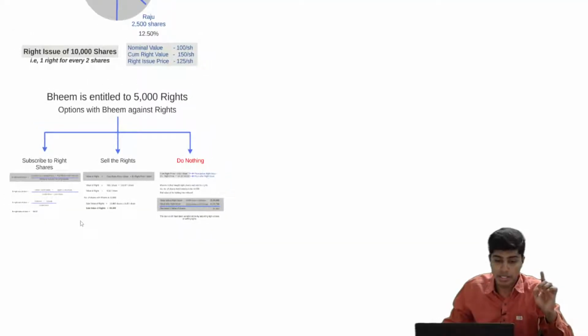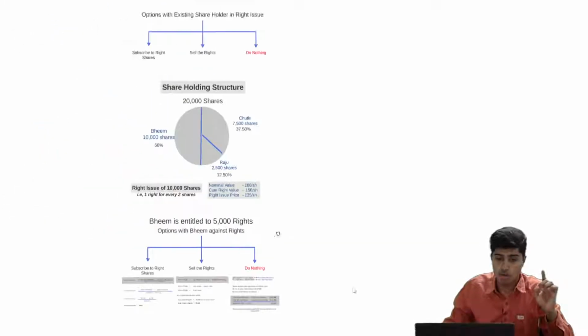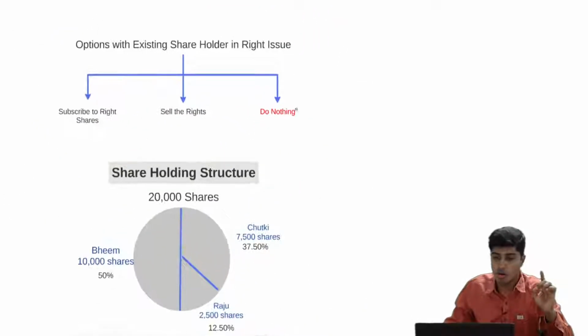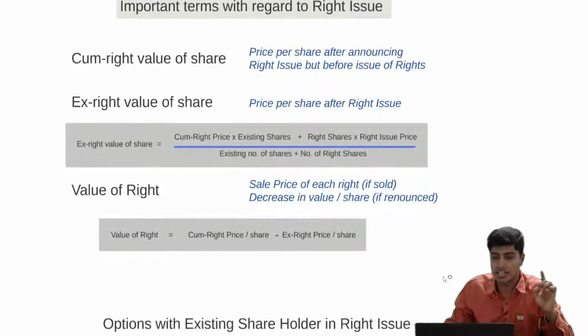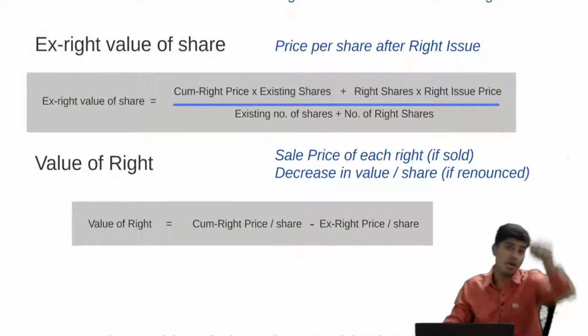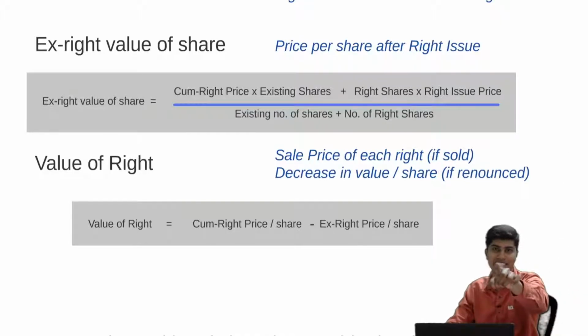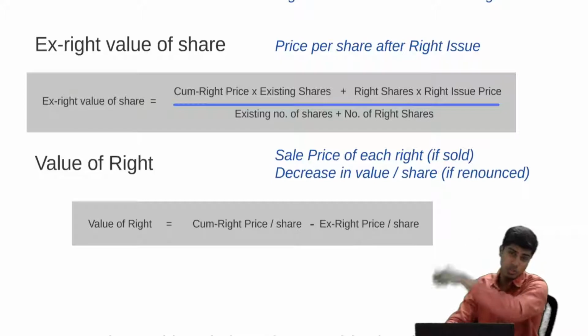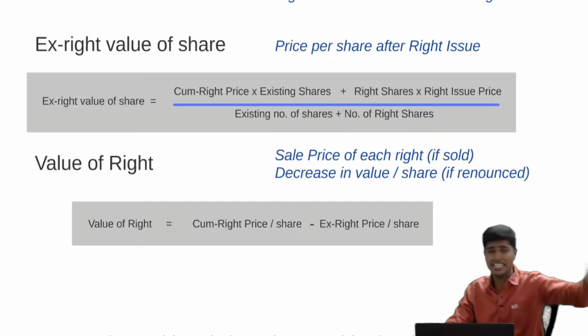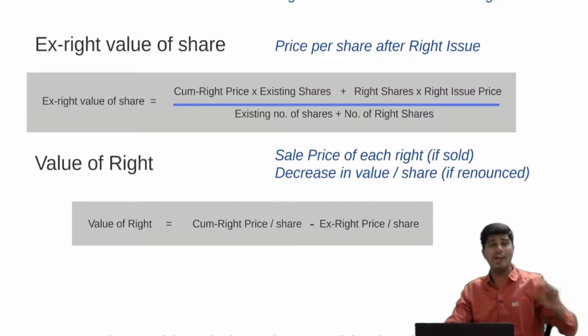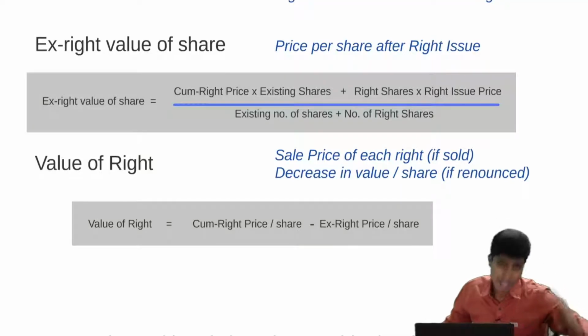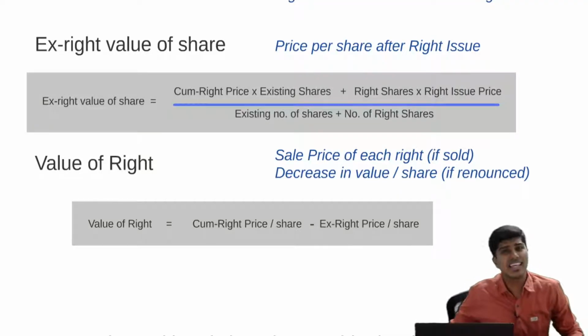All you need to remember are two important formulas for computing answers to questions that will come in the right issue topic. Number one, ex-right value, which is cum-right price multiplied by existing shares plus right shares into right price, divided by existing shares plus right shares. And the value of the right is cum-right price minus ex-right price per share.